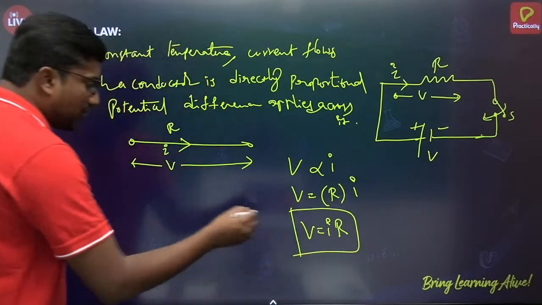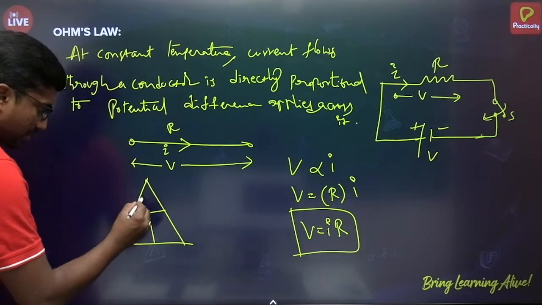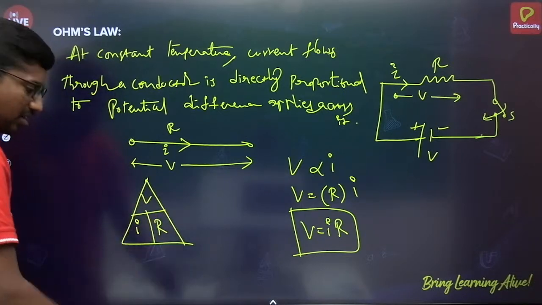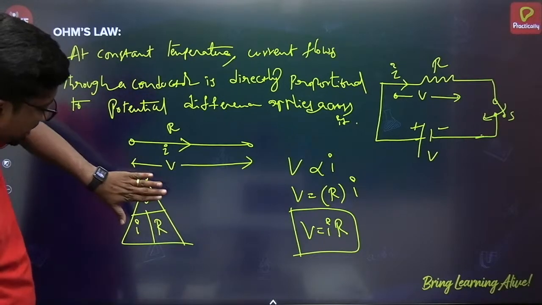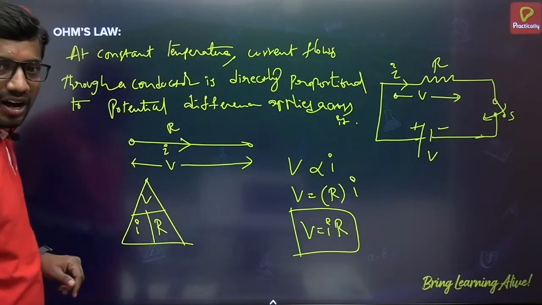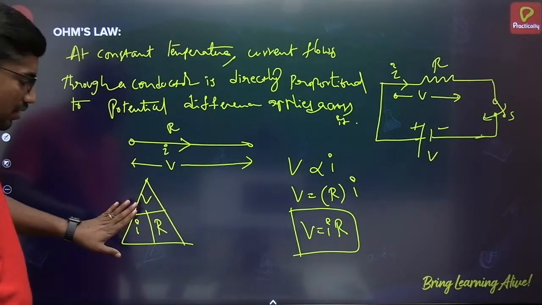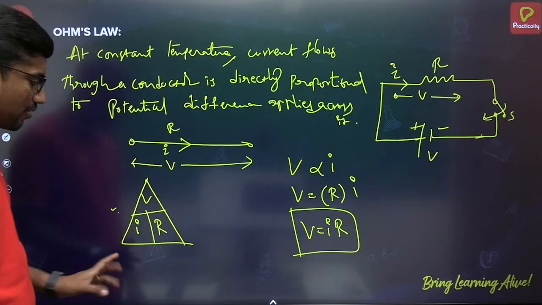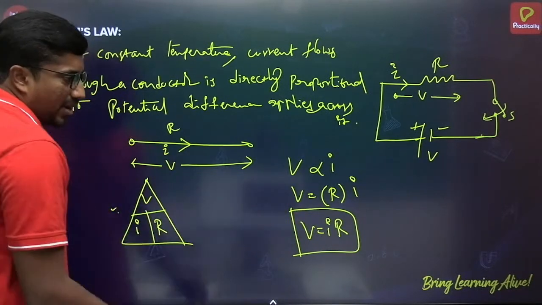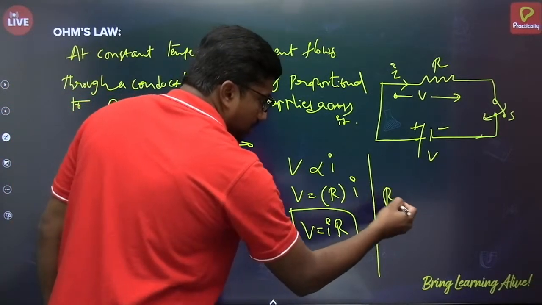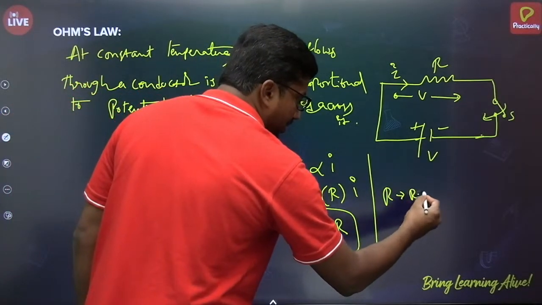We can remember this with the help of a simple magic triangle like this: V, I, R. Whichever you want to find, you can just close that letter. If I want to find voltage, V is equal to I multiplied by R. If you want to find current I, then I is equal to V by R. If you want to find resistance, R is equal to V by I. Just like that you can remember. Here R means resistance. The proportionality constant we used is R. R means resistance. Very important.